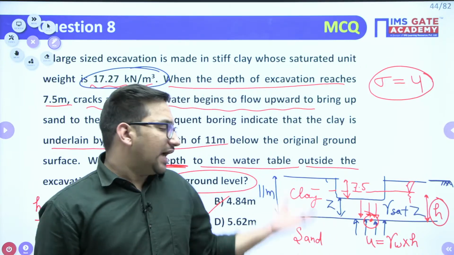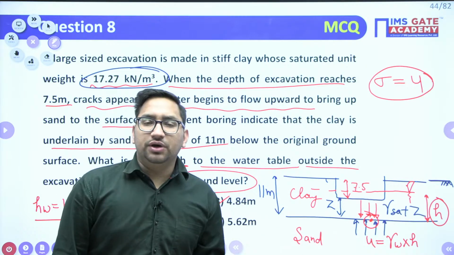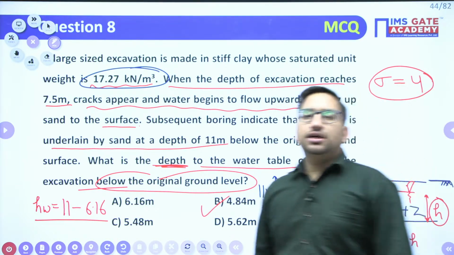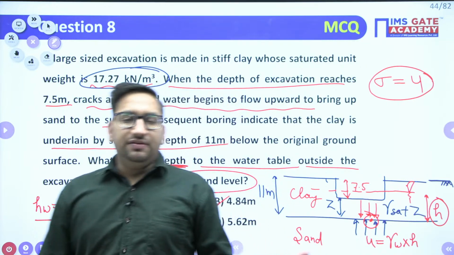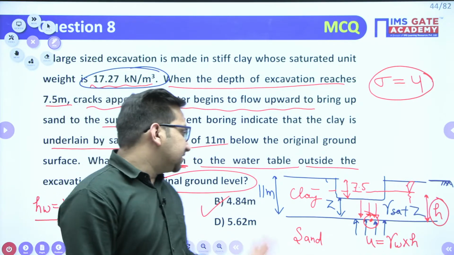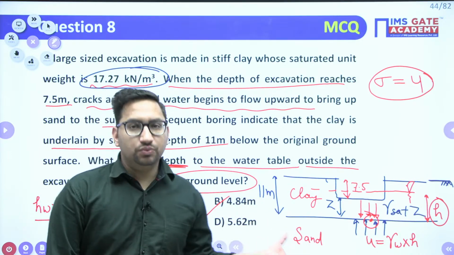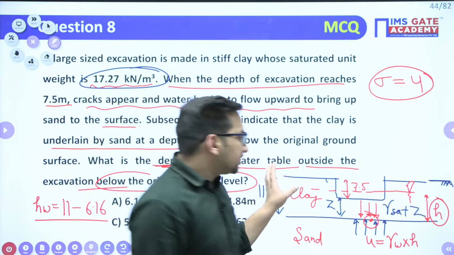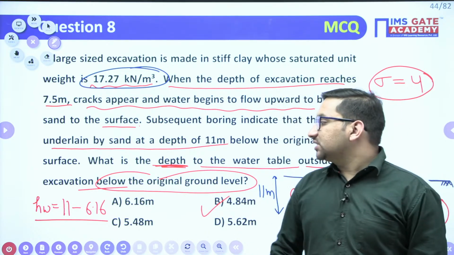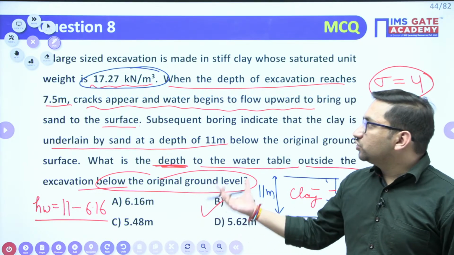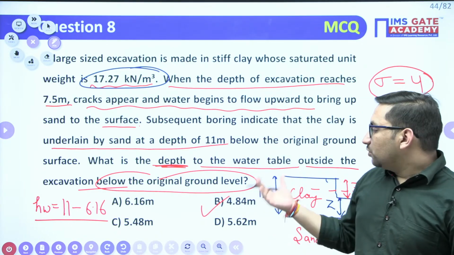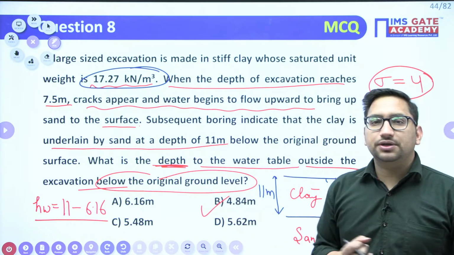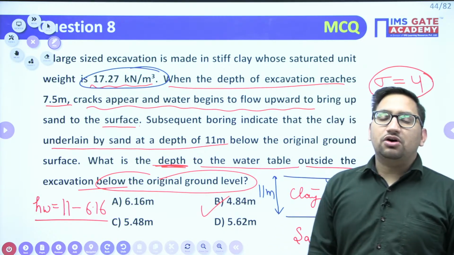These are the most common mistakes students have been making in previous years also, right? If we see the test series and the previous year analysis of students, this type of mistake is generally made. It is not that you don't know the concept for this question, but just because you have not read what is asked in the question, you will lose your 2 marks. Clear? So try to focus on what is actually asked in the question and answer accordingly. I hope this concept is also clear.